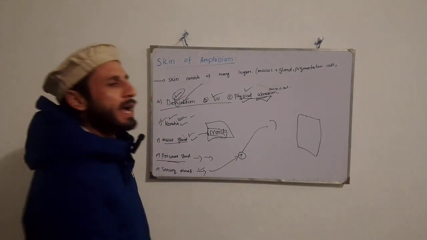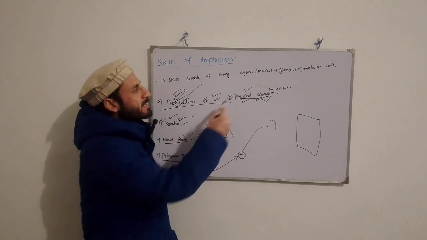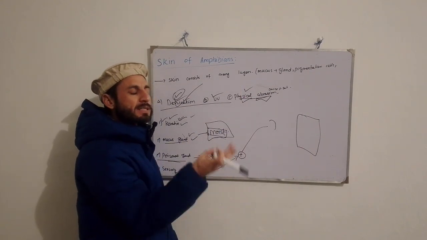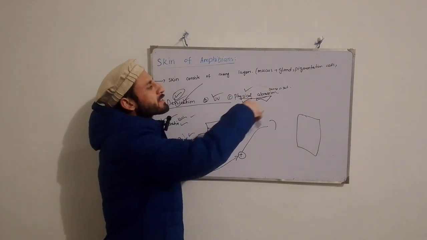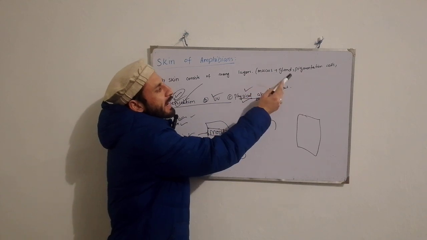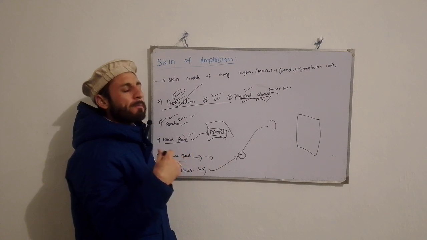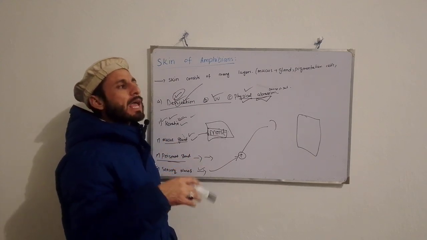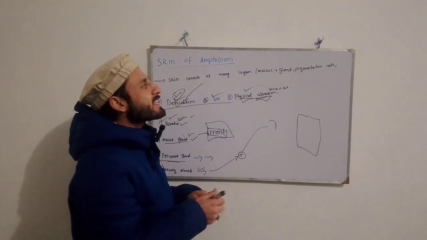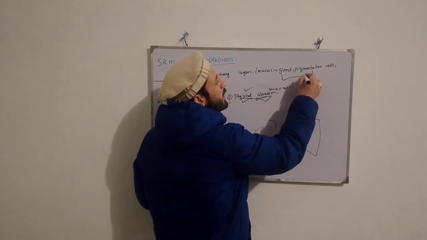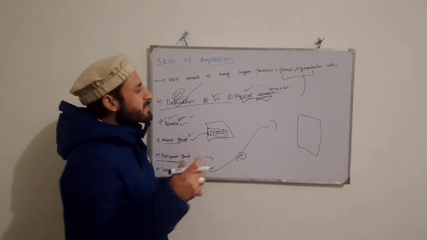So, just to revise. First we discussed that the skin of amphibians consists of many layers, meaning epidermis, dermis, and hypodermis. And the skin consists of mucus, glands, and pigmentation cells. What is the function of pigmentation cells? Pigmentation cells produce pigments, and these pigments help them adapt to their terrestrial environment, right?